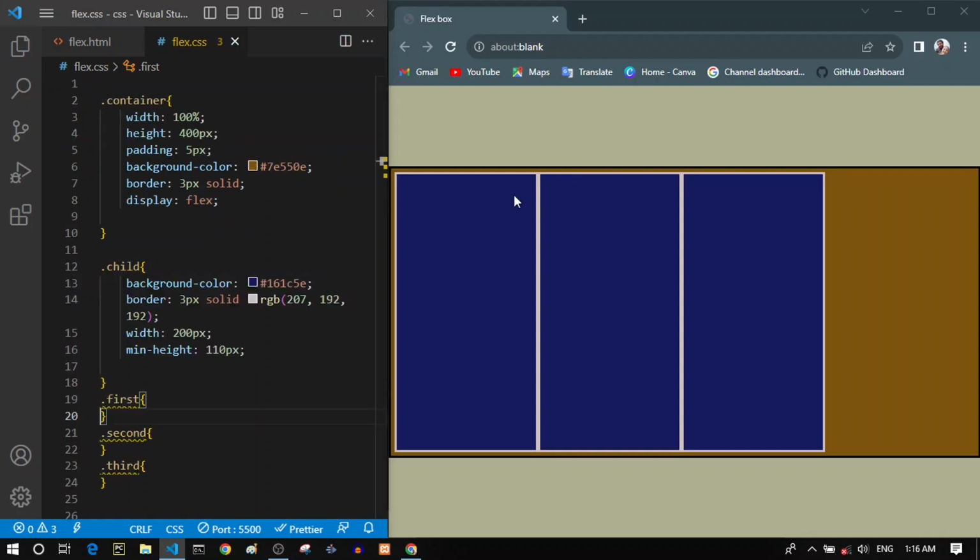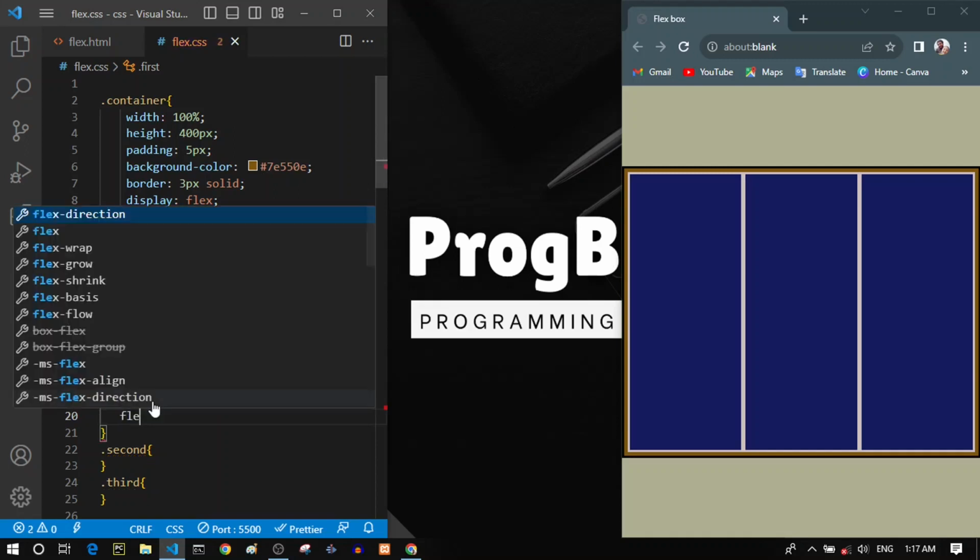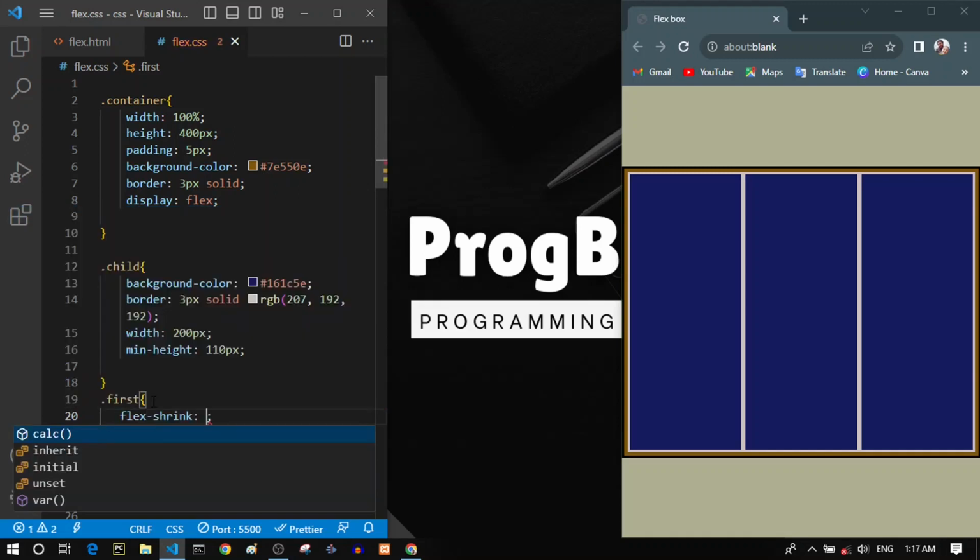So now let's talk about other properties that we can use for our flex items individually. You can see that now if I shrink my browser, by default our flex items scale down and they shrink all together to fit in this window. But if we want to prevent this behavior for any of these flex items, we can easily do that. For example, in the first flex item, I just need to use flex shrink.